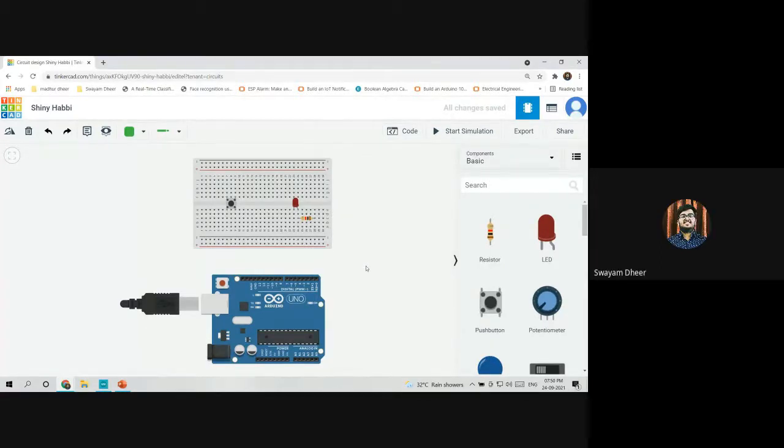So is everybody done till here? Have you all placed the components? Just wait for a second. Yes, we have done.